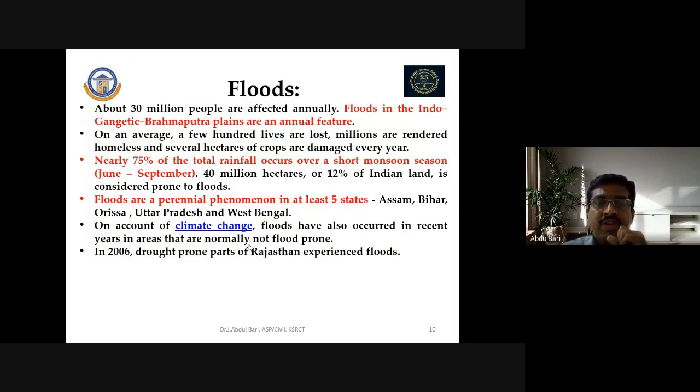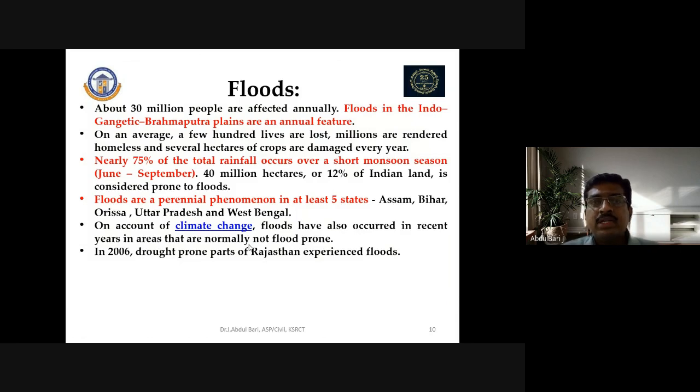Floods are a perennial phenomenon in at least five states, that is Assam, Bihar, Orissa, Uttar Pradesh, and West Bengal. In these five states, floods are a perennial phenomenon. Most frequently, floods occur in these five states. On account of climate change, floods have also occurred in recent years in areas that are normally not flood-prone. In 2006, the drought-prone parts of Rajasthan also experienced floods.